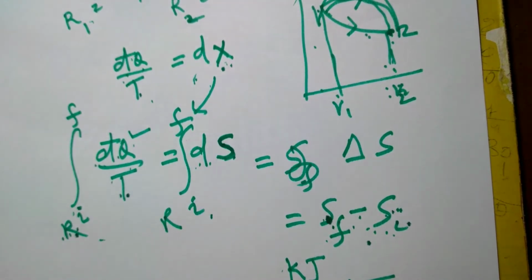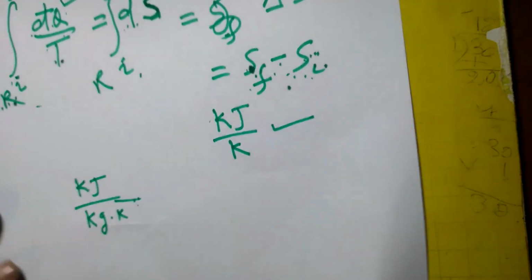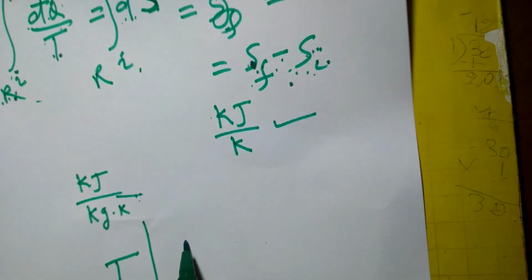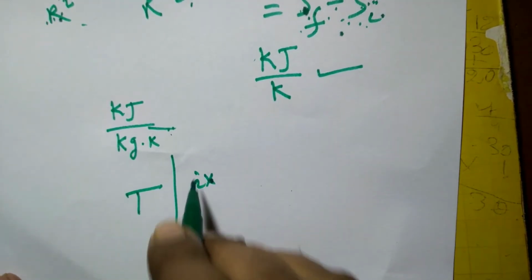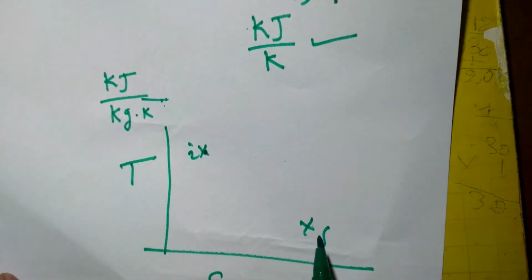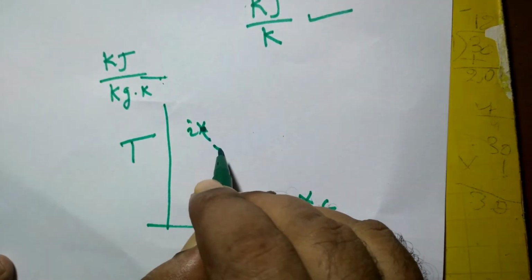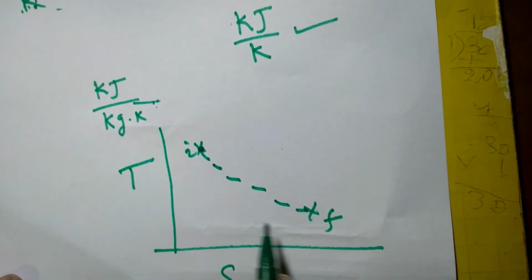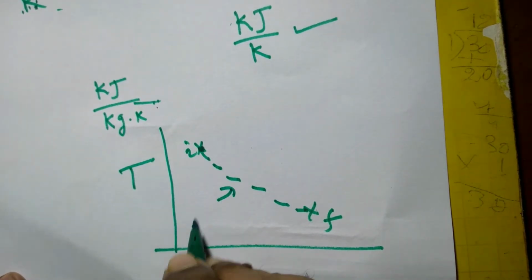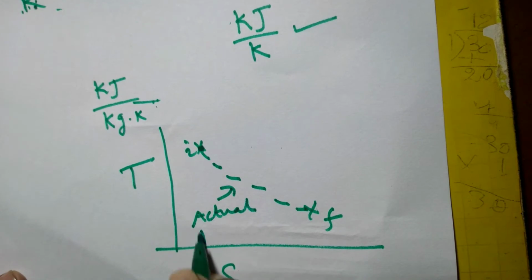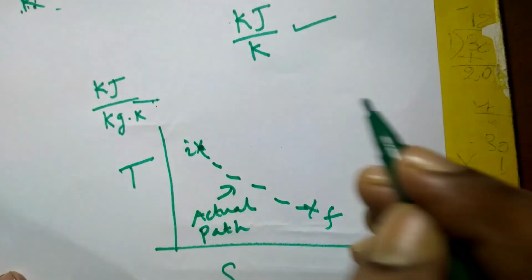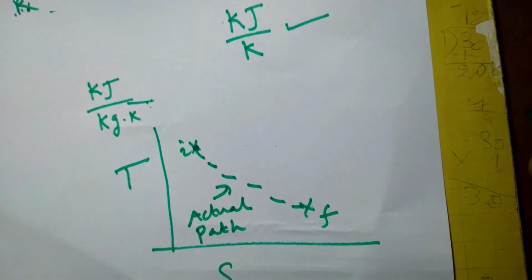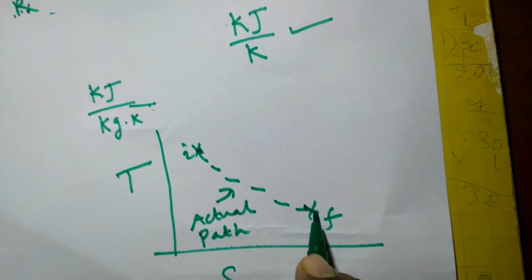Suppose a system has traveled from initial equilibrium state I to final equilibrium state F following an irreversible or actual path. A reversible process is just an ideal case. So how to find out the change in entropy during this process? That's another question to be answered.